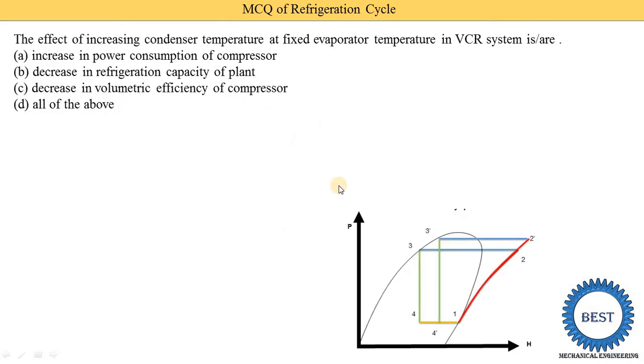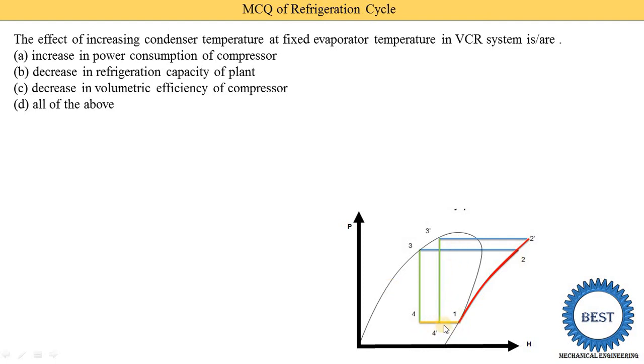So here you see this p-h diagram, in which the evaporator temperature is fixed. We are not changing the evaporator temperature, but we increase the condenser temperature. So 1, 2, 3, 4 is the original diagram, and when we increase the condenser temperature, we draw a new line, 1, 2 dash, 3 dash and 4 dash. From this diagram, the first option is increase in power consumption. The compression line is increased, meaning h2 minus h1 is smaller than h2 dash minus h1. This difference is higher, so power consumption is increased.